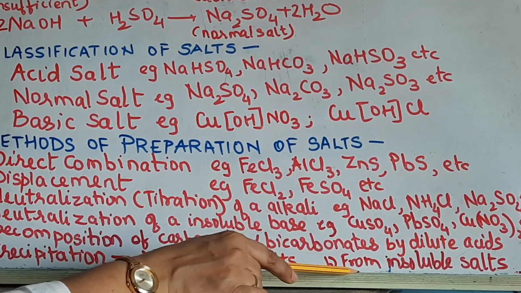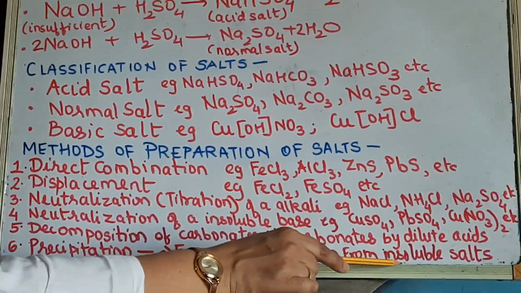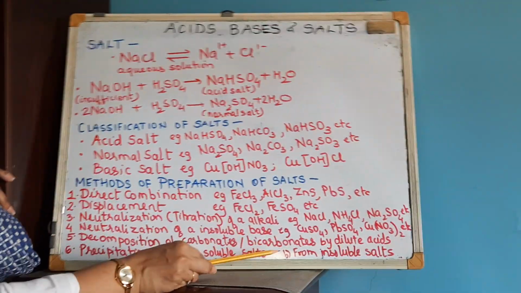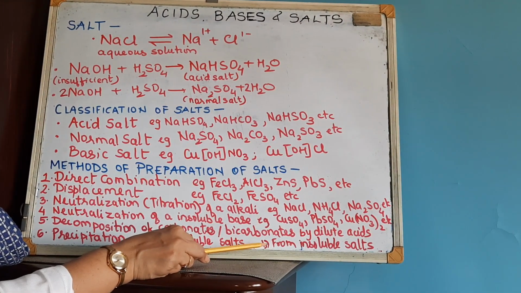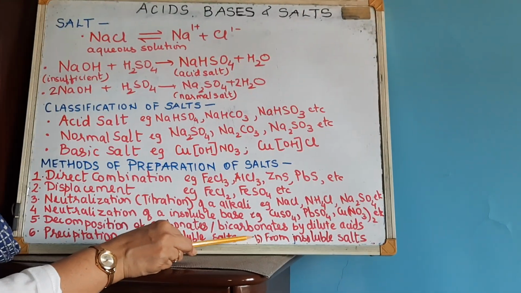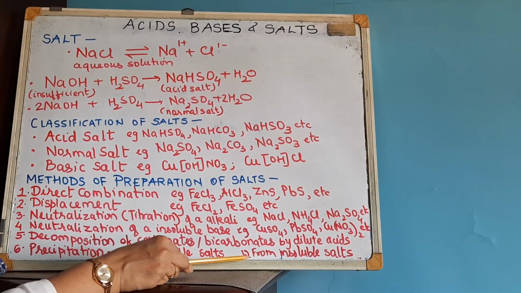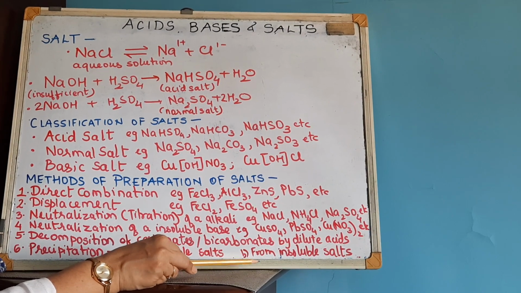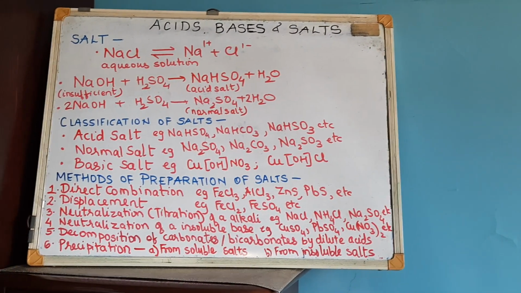And the second method under this, you are using insoluble salt. Means from one insoluble salt you have to obtain another insoluble salt. Like say you have to obtain PbCl2, which is insoluble, and you are using PbO, which is also insoluble. How you will do that, we'll see in the reactions later. Okay, so now we'll have a look at the next part.